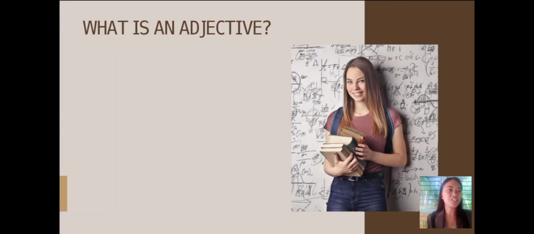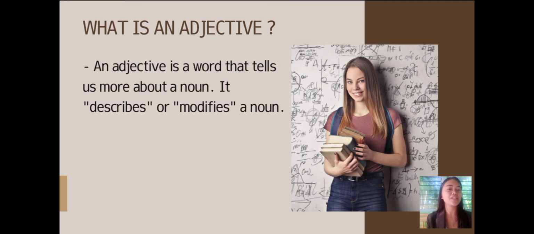What is an adjective? An adjective is a word that tells us more about a noun. It describes or modifies a noun. For example, the dog was hungry. In this sentence, the is the determiner, dog is the noun, was is the verb, and hungry is the adjective, which modifies or describes the noun dog.